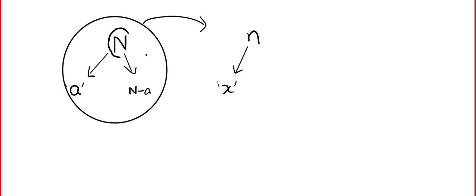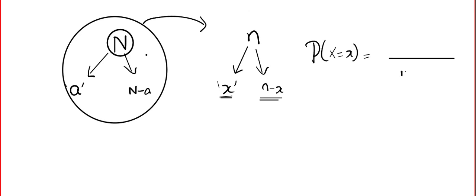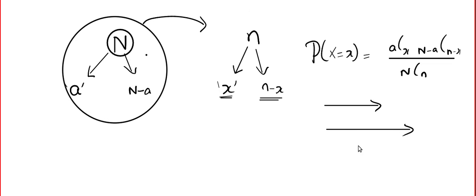Basically we have N items and I am selecting n from here. Out of these N items, A are special, and I want the probability that x will be special. That means n minus x unwanted items are there. Its distribution is given by NCn, that's the total possibilities, and ACx for the special ones, and N minus A C n minus x. And you can define the mean and the variance.